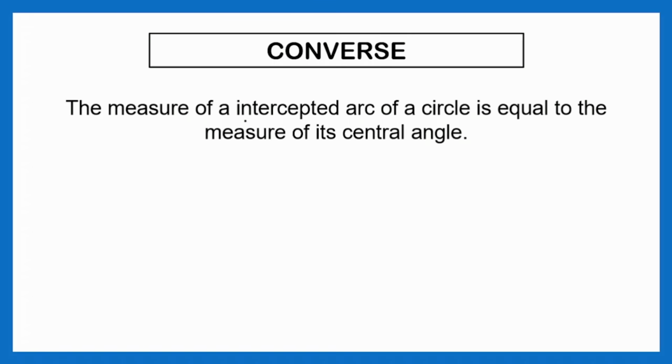Kapag naman intercepted arc ang given sa atin, sa circle, that is also equal to the central angle. Diba? Let me read again. The measure of an intercepted arc of a circle is equal to the measure of its central angle. So, binaliktad lang natin. Right? Kung intercepted arc naman yung given, yung central angle ay equal sa kanya.